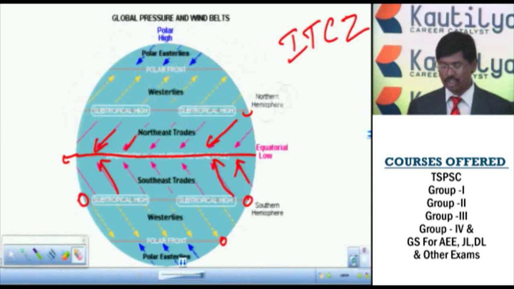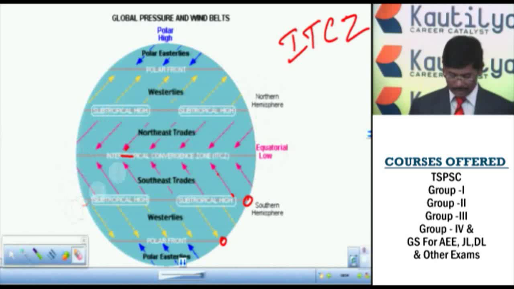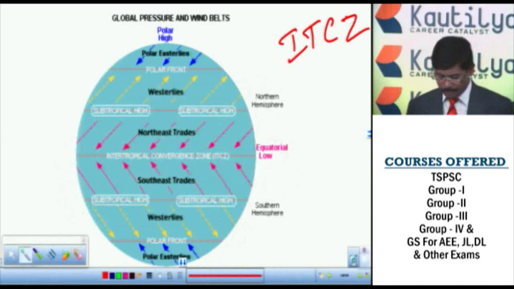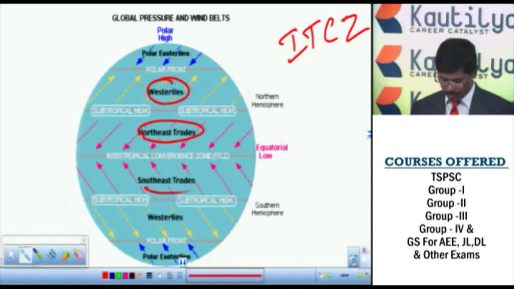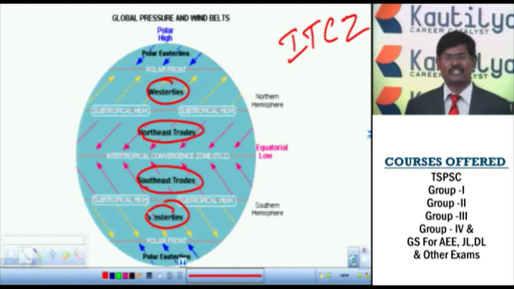Then on this occasion, we have to discuss one more important thing. Please observe it carefully. Between these areas, we can call them the westerlies, and we go to the north, and we go to the south, and the westerlies we have. So generally, from which direction the wind is moving, that is what it is called.